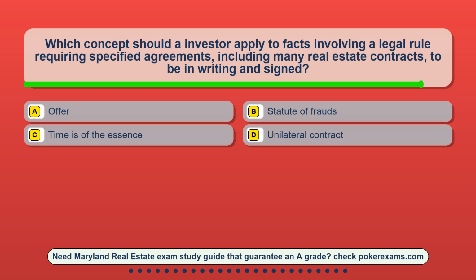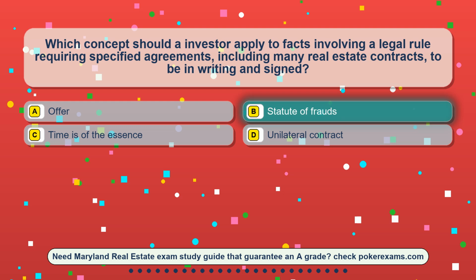Question 19. Which concept should an investor apply to facts involving a legal rule requiring specified agreements, including many real estate contracts, to be in writing and signed? Option A, offer. Option B, statute of frauds. Option C, time is of the essence. Option D, unilateral contract.